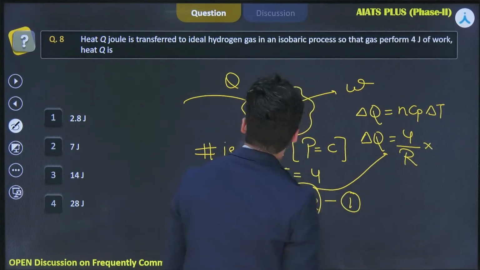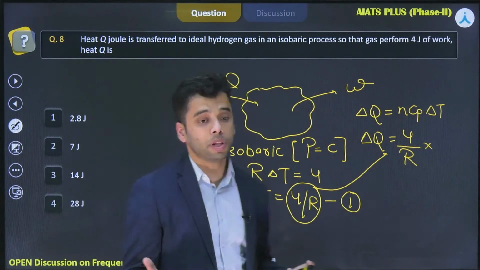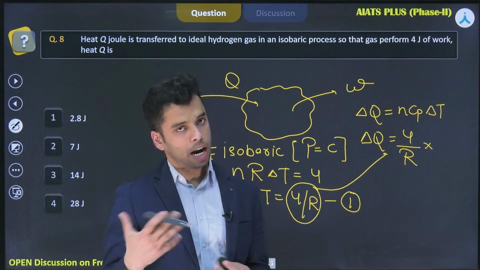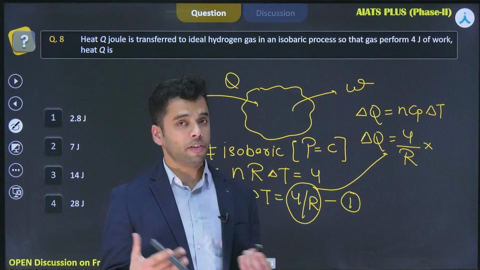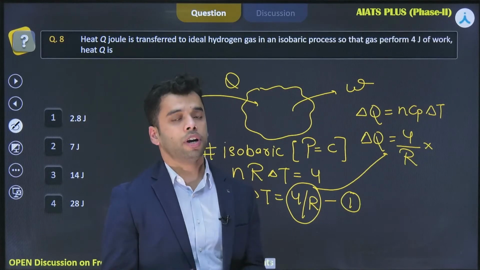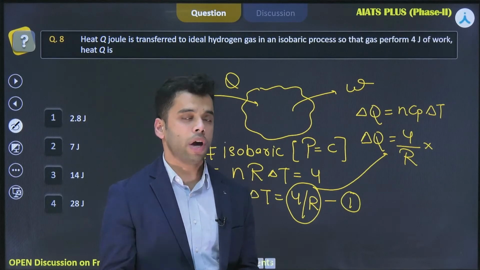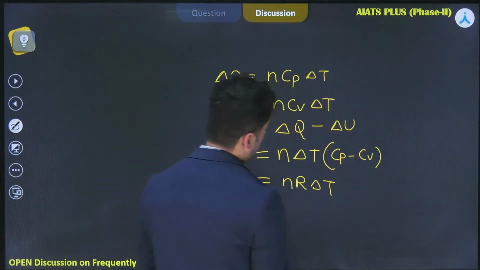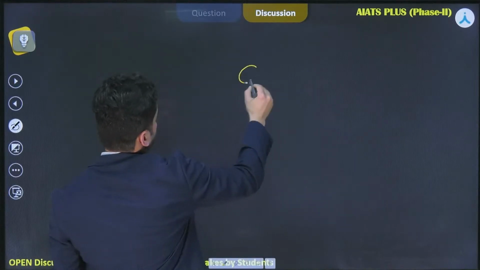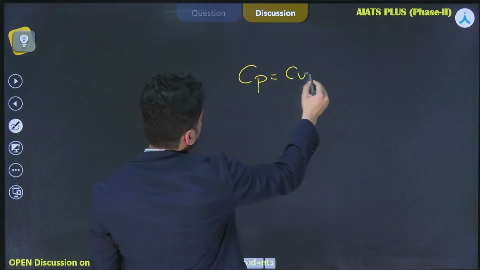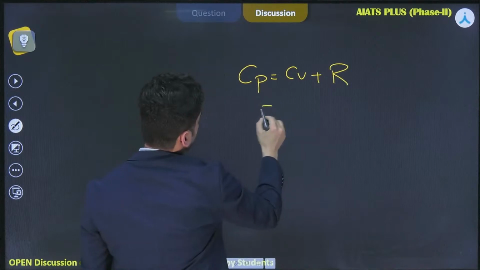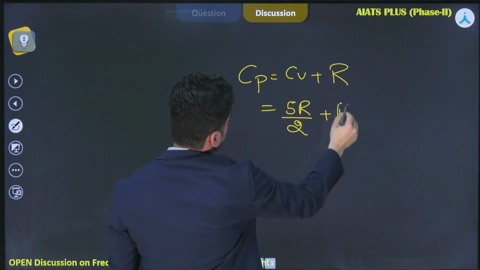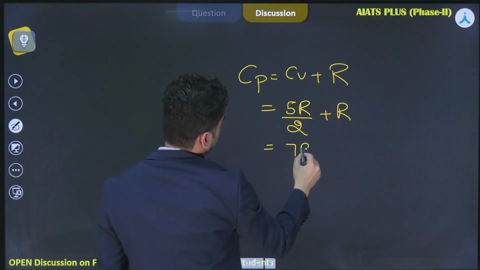What is the value of Cp? For finding the value of Cp, you have been given that it is hydrogen gas. Hydrogen being a diatomic gas, it will have 5 degrees of freedom. So Cv will be 5R by 2 and Cp will be Cv plus R. Being diatomic, it will be 5R by 2 plus R, that is equal to 7R by 2.